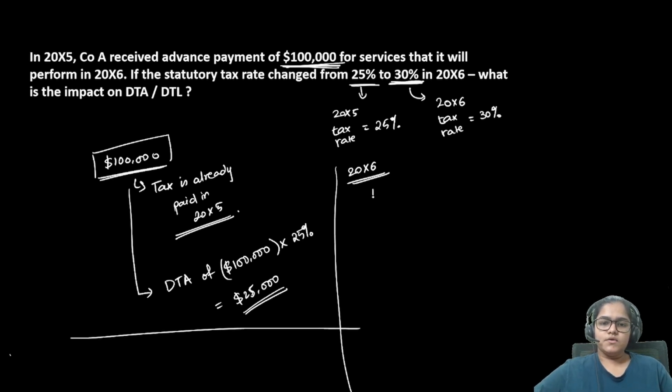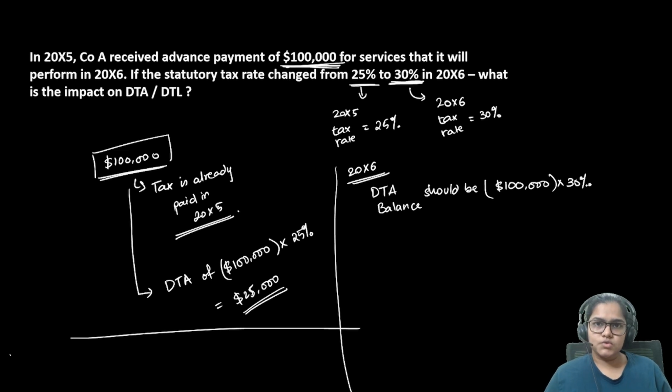So I think about it and I realize that my DTA balance for this revenue item should be whatever is the difference. In our case, the difference is 100,000 into 30%, because the reversal will happen in 2006, and in 2006 the tax rate is 30%. So I realized that the DTA balance should be $30,000.